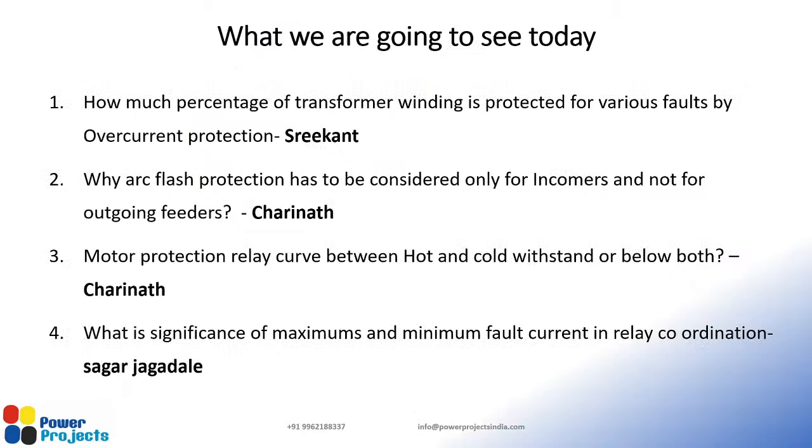So this is what we are going to see today. How much percentage of transformer winding is protected for various faults by overcurrent protections? Last week we posted this question. Sreekant has answered that, so from there we are going to take it forward from his answers. What are the additional questions? How to look at phase faults, how to look at ground faults, how to look at the fault on the delta winding, how to look at the fault on the star winding. So we have quite a lot to discuss from that perspective.